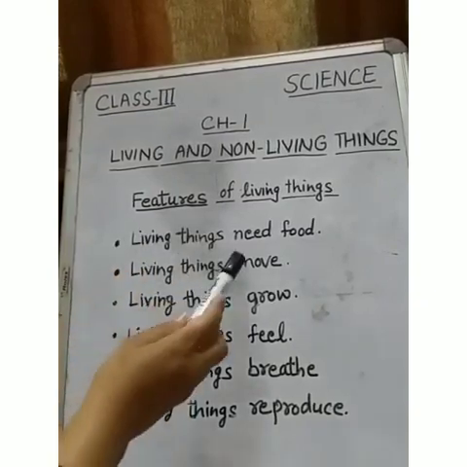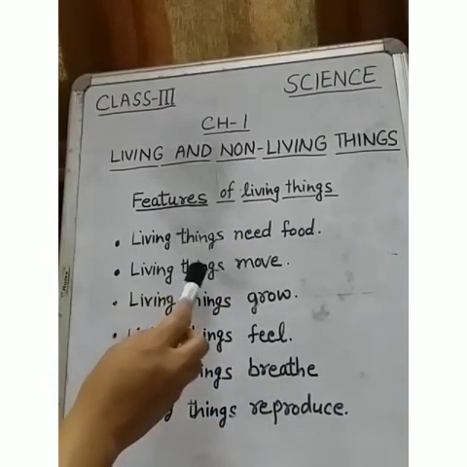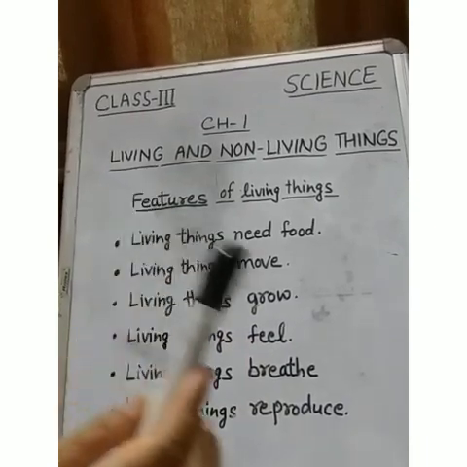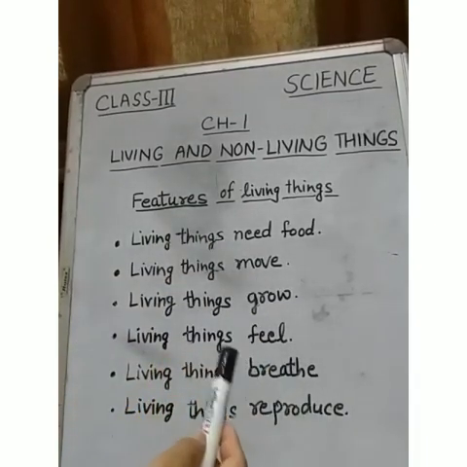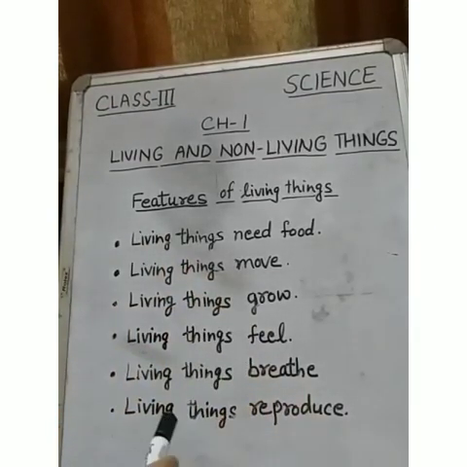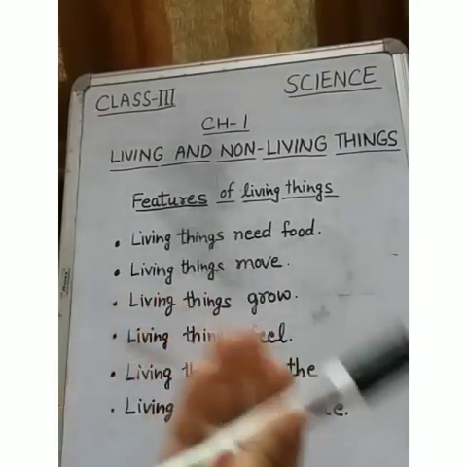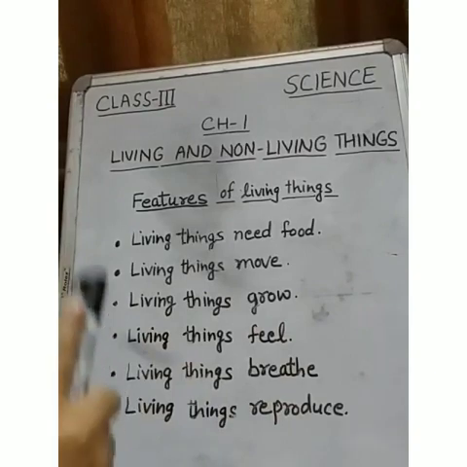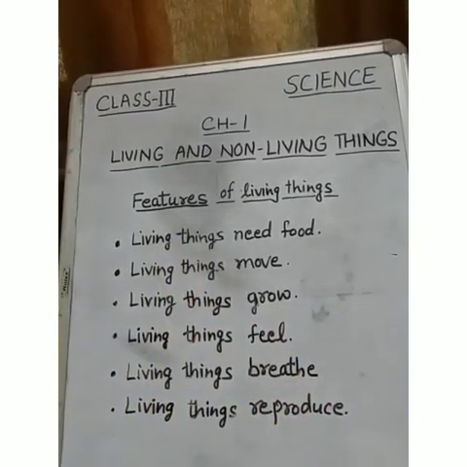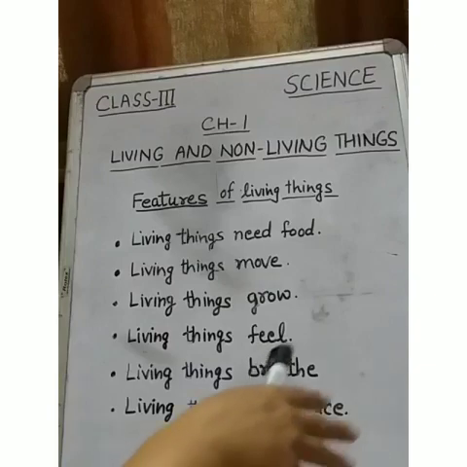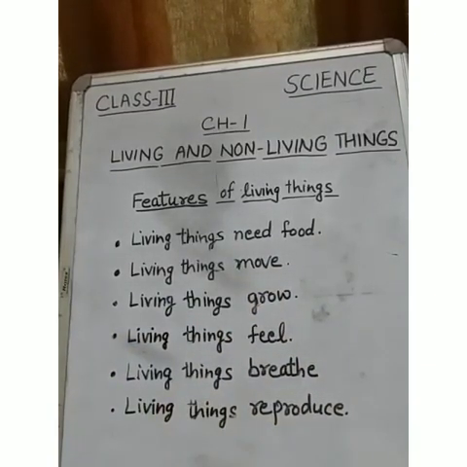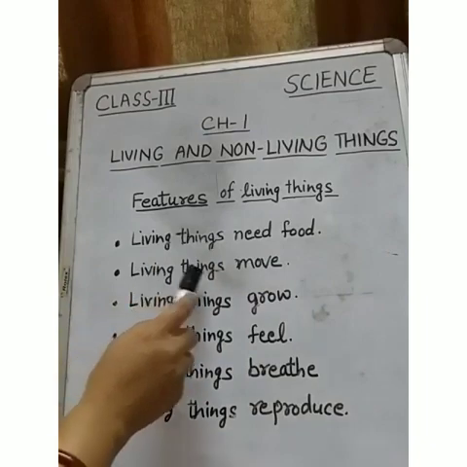The second feature of living things is living things move. All living things can move on their own, while non-living things do not move. For example, you can move from one place to another on your own, but your books or tables can't move on their own until you put them in some other place. So, the second feature is living things move.